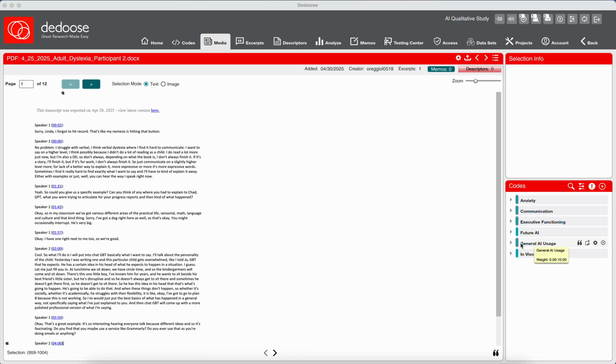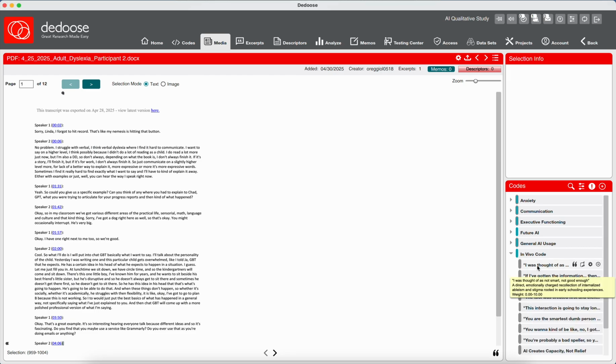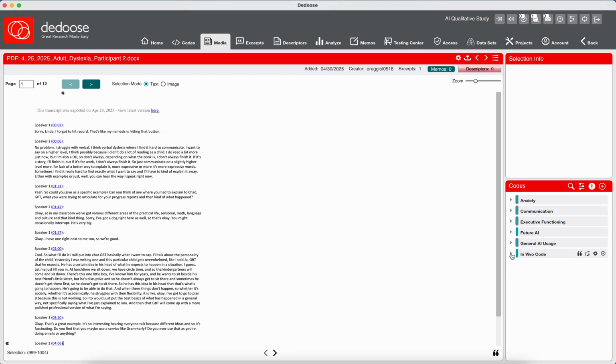General AI usage was my research question. Future of AI was because of implications and things that I would want to make for the future. And then in vivo codes are those codes that are in someone's words that are really, really powerful. So I like to code with these buckets. They're called parent codes. And as I'm reading my document, if it doesn't fit into one of these buckets, it doesn't get coded. And again, that's just because I'm an extremely curious person.